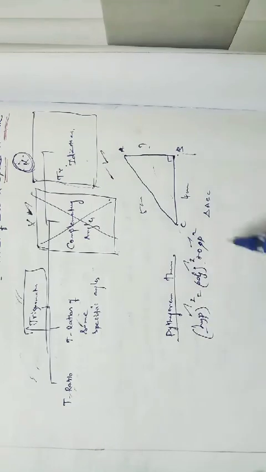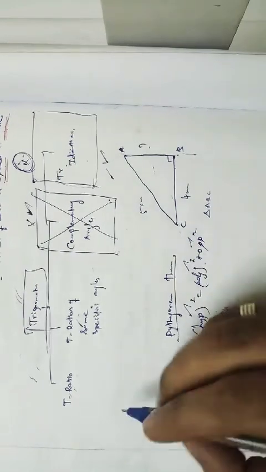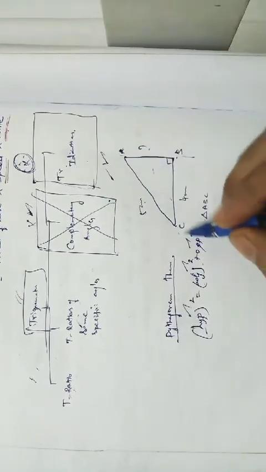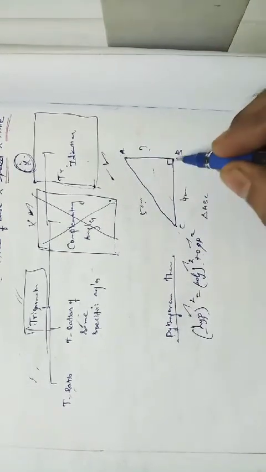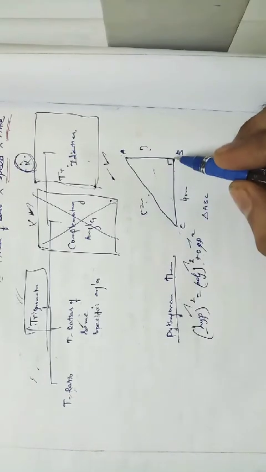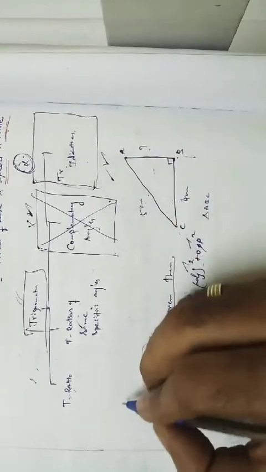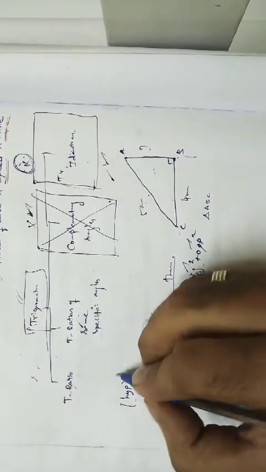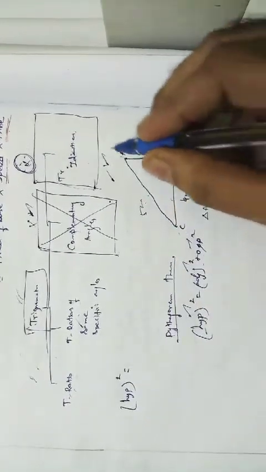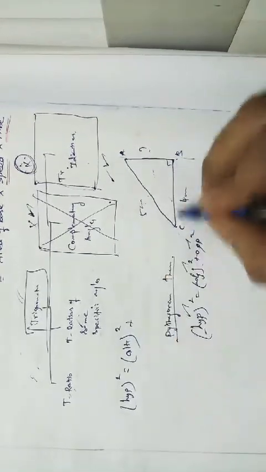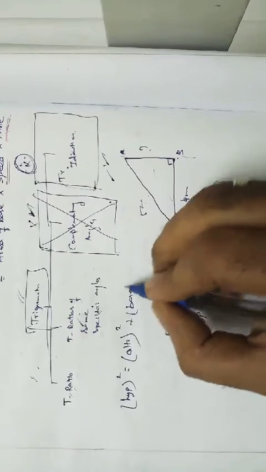No, it's not adjacent square plus opposite square. Usually, how we study it, the side opposite to the right angle is the biggest side of a right angle triangle, and that is called the hypotenuse. Hypotenuse square is equal to altitude square plus base square. Likewise only we have studied, right?